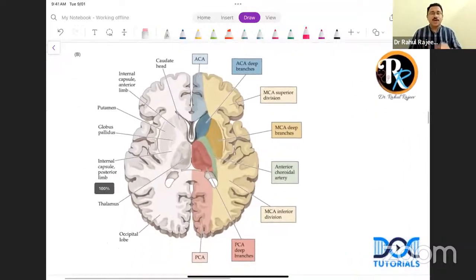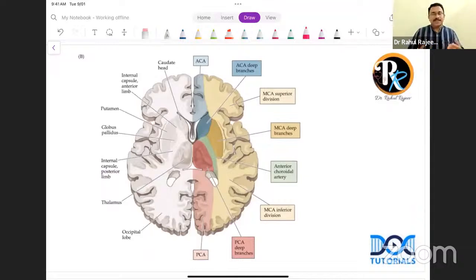If you look at the vascular distribution of the cerebral hemisphere, the blood supply to various parts of the brain, you can see the distribution of the anterior choroidal artery. I want all my children to focus on this particular area. Did you see this? This is the distribution of the anterior choroidal artery. It is almost like a sandwich area: between the ACA territory, MCA territory, and the PCA territory, the sandwiched area is the region of anterior choroidal artery territory.